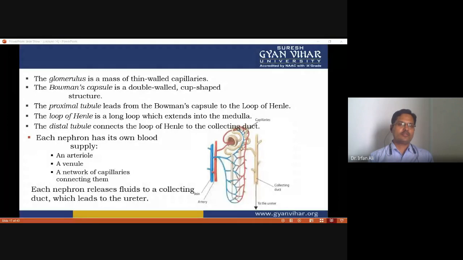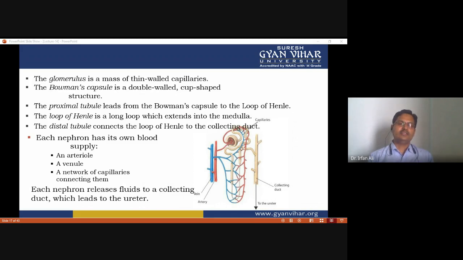The glomerulus is a mass of thin-walled capillaries, and the Bowman capsule is a double-walled cup-shaped structure in which the glomerulus mass is found. The proximal tubule leads from the Bowman capsule to the loop of Henle. The loop of Henle is a long loop which extends into the medulla. The distal tubule connects the loop of Henle to a collecting duct. Many nephrons can attach to a single collecting duct.